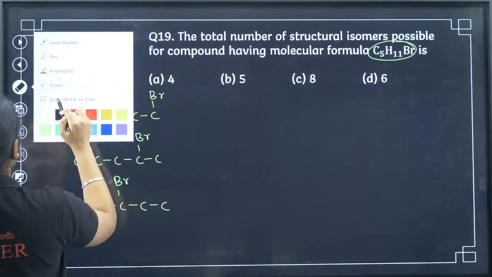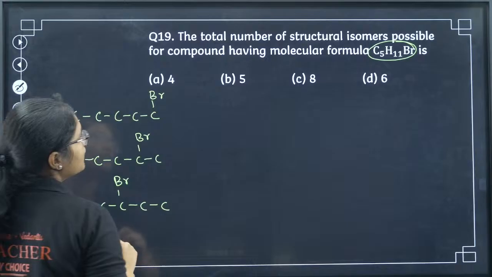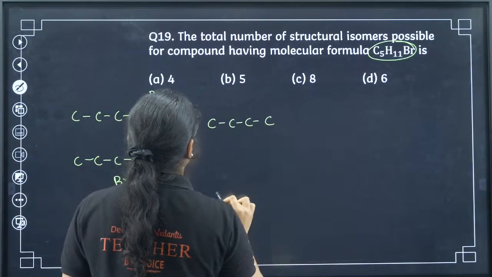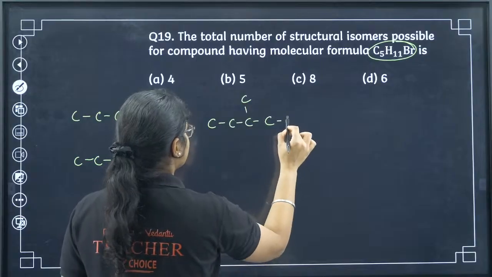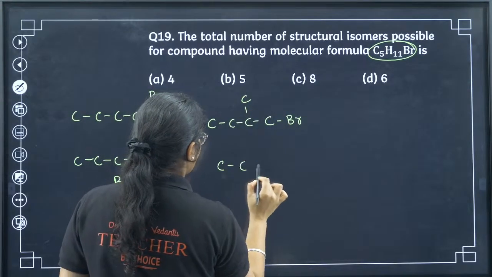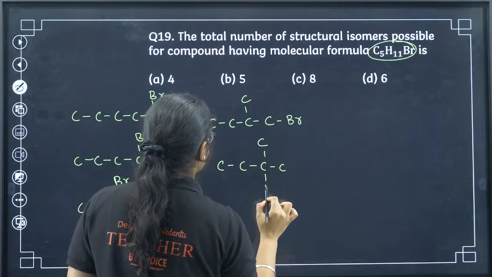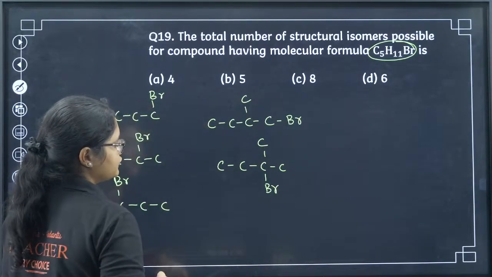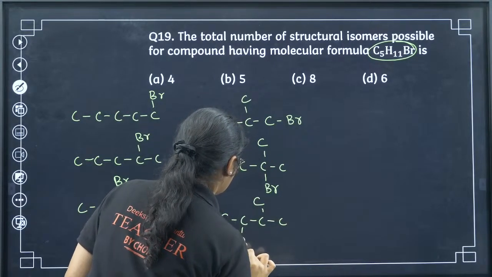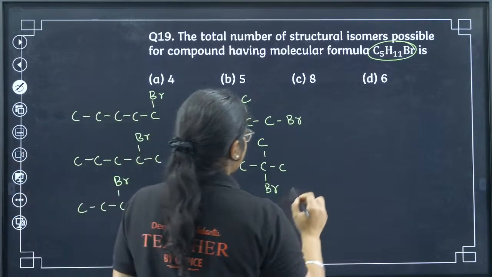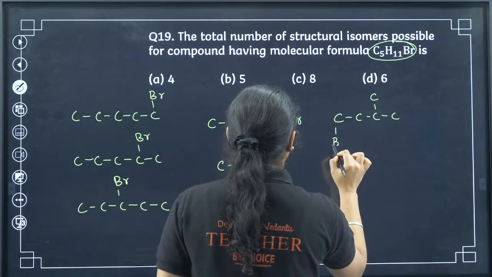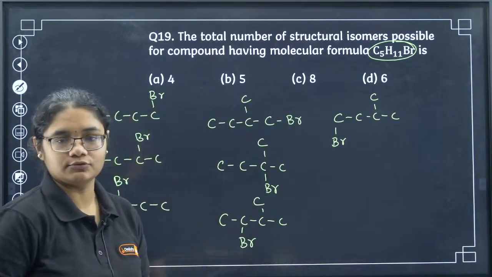Now let's calculate for this one. That is 1, 2, 3, 4 and you have a 5 here. So here bromine will come, or here you put bromine, you will have one compound. Okay, next we have bromine here. Okay, that is another isomer. Next you have bromine here, that is another isomer. And then if you have bromine here, that is another isomer, right?